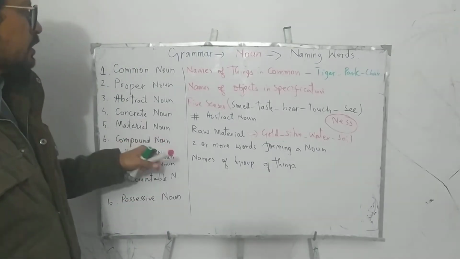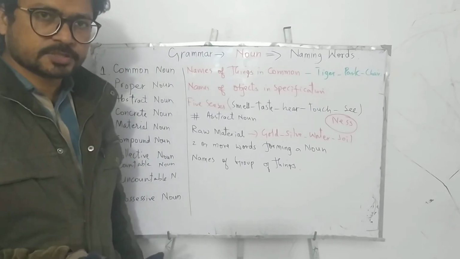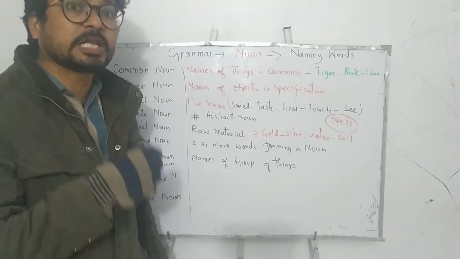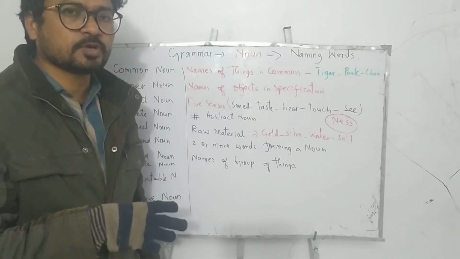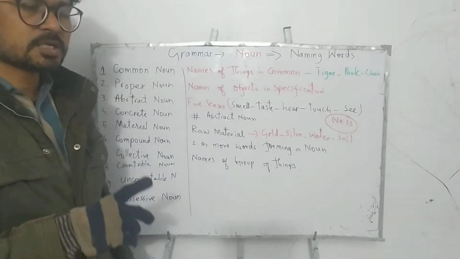Next, compound noun. A compound noun is basically the combination of 2 or 3 or 4 words. When 2 or 3 or 4 words get together and they form a noun, it becomes a compound noun. Not all 2 or 3 words always form a noun.